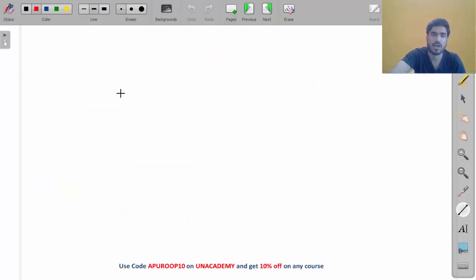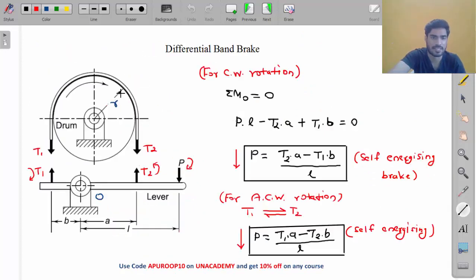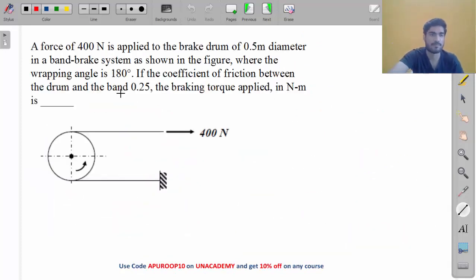So let's solve some of the problems based on this, my friend. This is a GATE problem, from a previous year GATE. Very simple problem, but I want you to understand the main concept here. I told you it is very important to understand which one is T1 and which one is T2 in any problem. And from this example, I will try to explain which one will be T1 and which one will be T2.